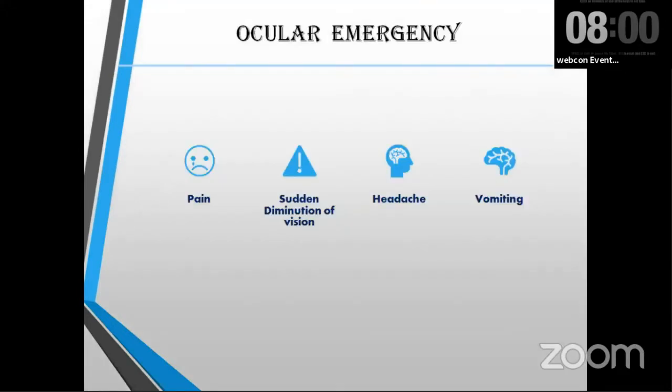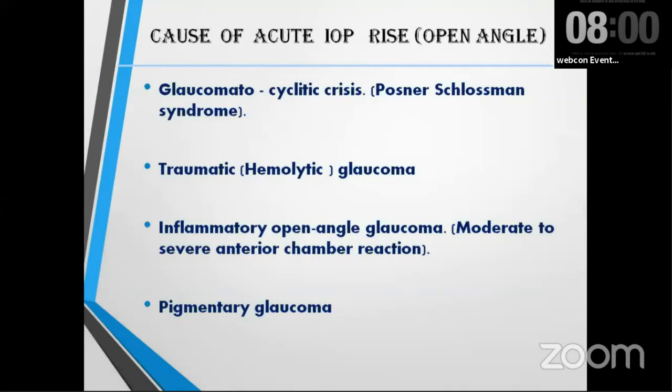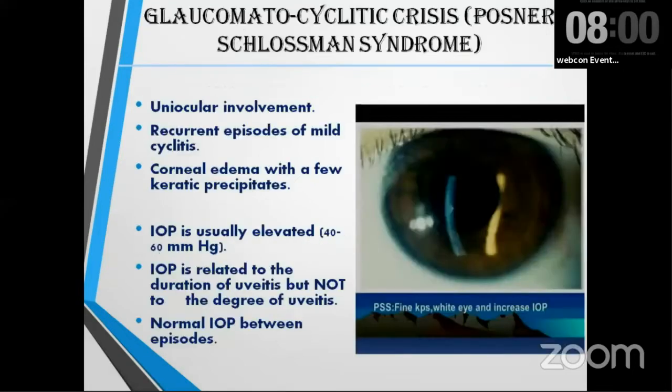Acute IOP spike is an ocular emergency because the patient presents with severe pain, redness, diminution of vision, headache, and sometimes vomiting. So now, what types of glaucoma can cause this acute IOP rise? In open angle glaucoma, we have glaucomatocyclitic crisis, traumatic glaucoma, severe inflammation, and pigmentary glaucoma.